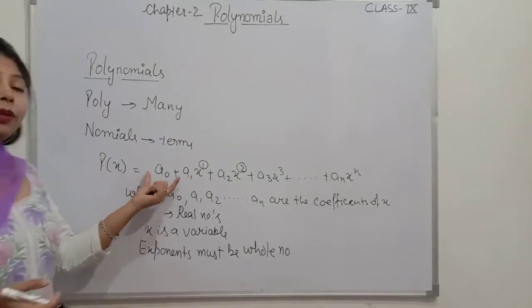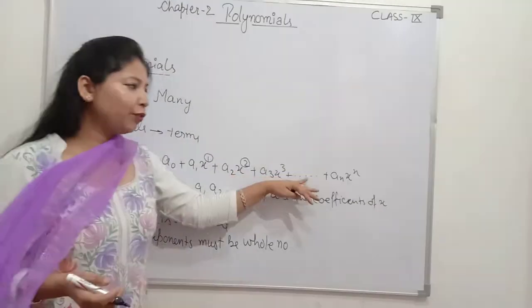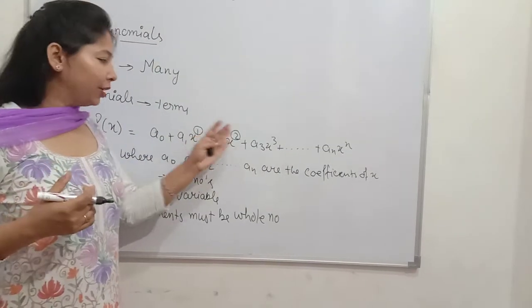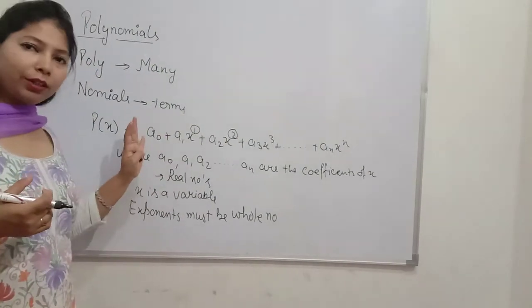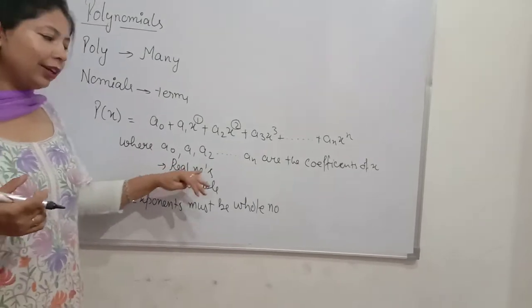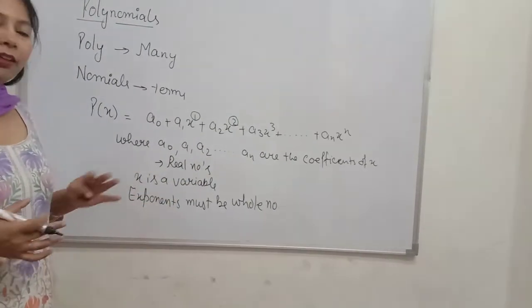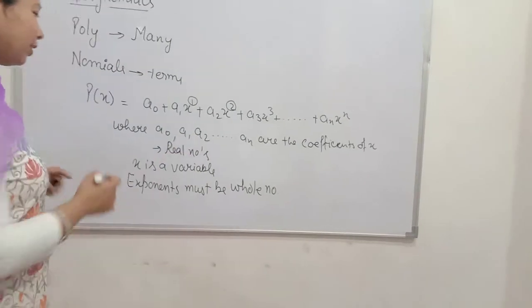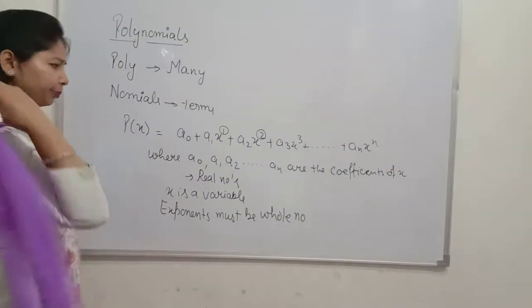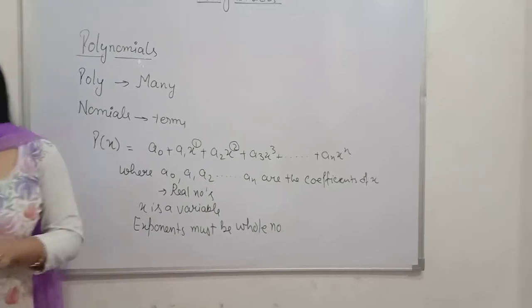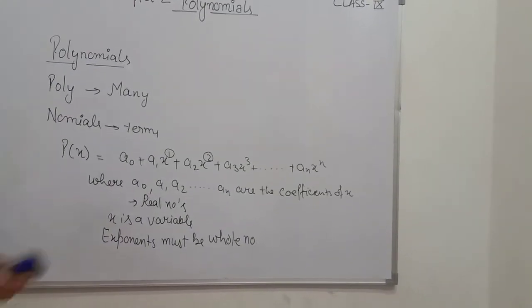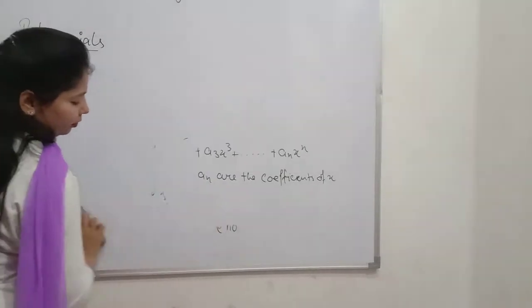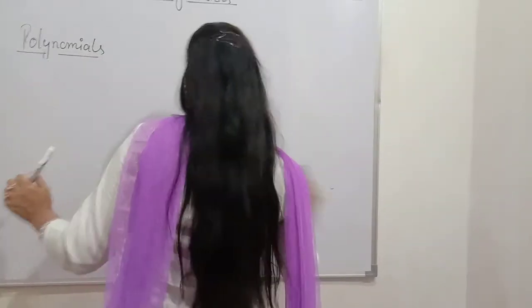So the general expression for a polynomial is this, and a0, a1 are the coefficients which come before the variable, and they are real numbers. We will discuss it later. And x is a variable and the exponent must be a whole number. These are the conditions for a polynomial. Let us discuss these conditions in detail by taking some examples.